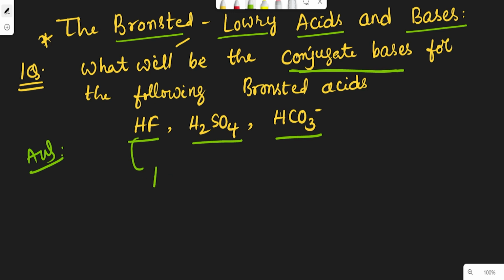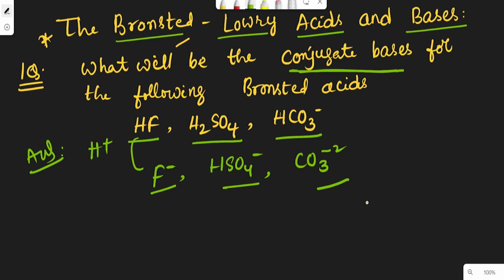By removing one proton we get F minus, HSO4 minus and CO3 minus 2, because the conjugate bases should have one proton less in each case. The acid has one proton more, the base has one proton less. So we are removing the proton from the given acids. Like this you have to answer the questions in your examination.